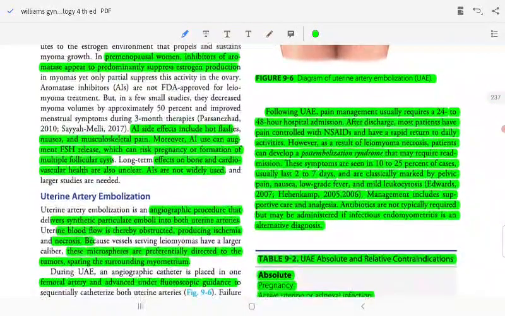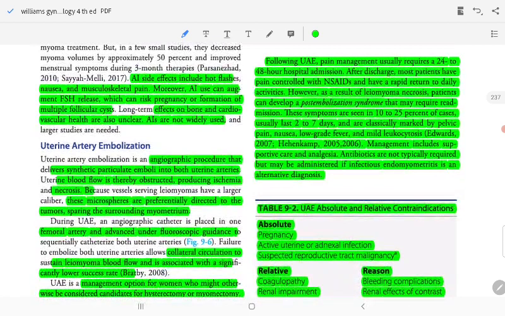Following uterine embolization, pain management usually requires 20 to 40 hours of admission. After discharge, most patients have pain control with NSAIDs and a rapid return to daily activity. However, as a result of leiomyoma necrosis, patients can develop post-embolization syndrome that may require readmission. These symptoms are seen in 10 to 25% of cases. They last 2 to 7 days, with classic pelvic pain, nausea, and low-grade fever. Management is supportive with fluids and analgesia. Antibiotics are not required, but fever may indicate infection or an alternate diagnosis.